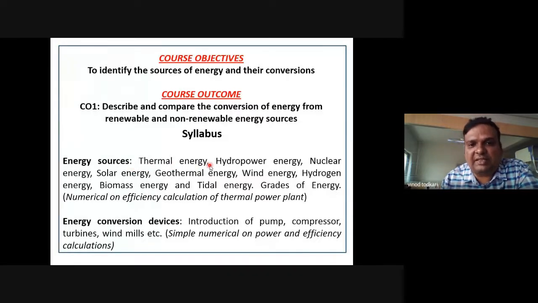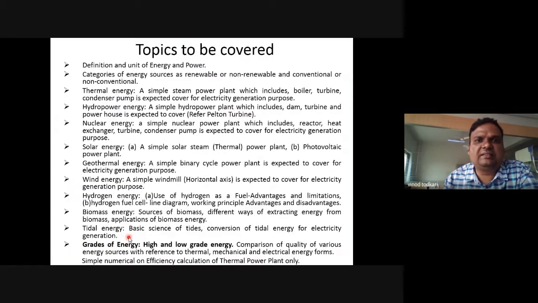We will be studying thermal energy, hydropower energy, nuclear energy, solar energy, geothermal energy, wind energy, hydrogen energy, biomass energy, tidal energy, right? We'll study simple calculations of how the efficiency of a thermal power plant is calculated. And then we will study energy conversion devices like pump, compressor, turbines, and windmills. Now see, these are the topics that we have to cover in unit number 1.